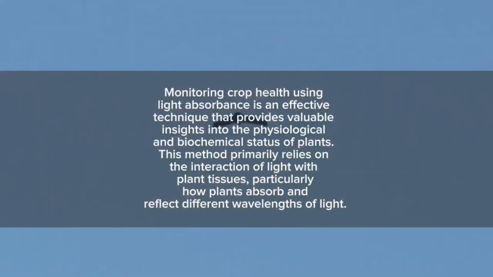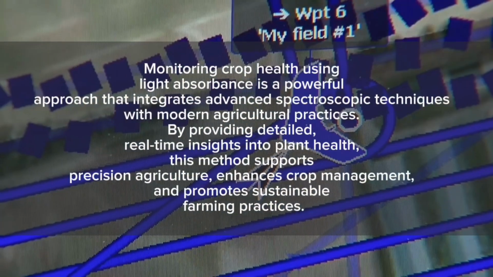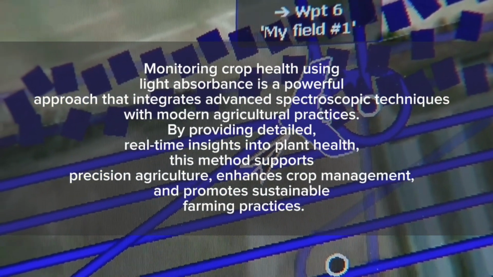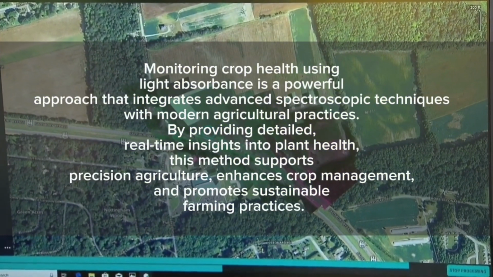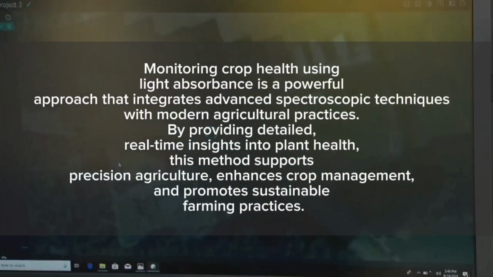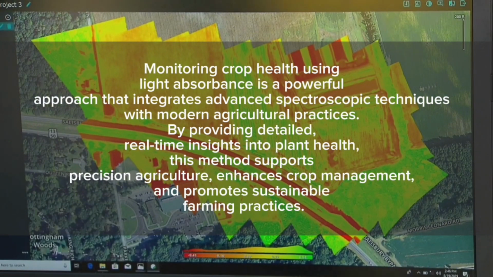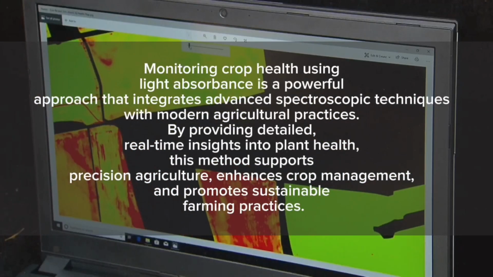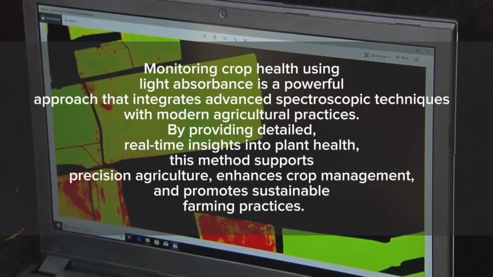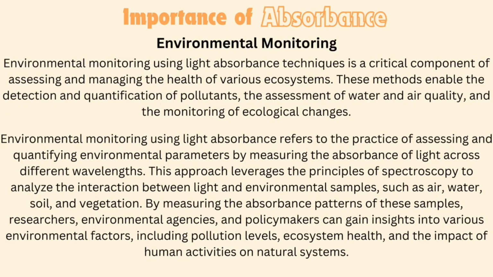different wavelengths of light. Monitoring crop health using light absorbance is a powerful approach that integrates advanced spectroscopic techniques with modern agricultural practices. By providing detailed, real-time insights into plant health, this method supports precision agriculture, enhances crop management, and promotes sustainable farming practices. Environmental monitoring.